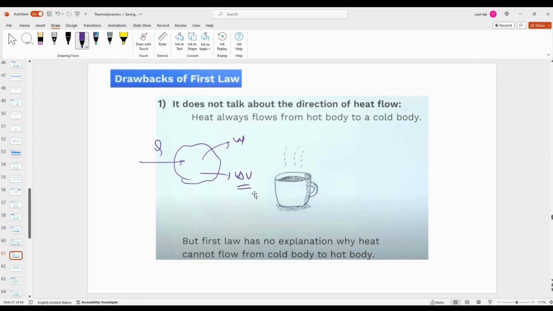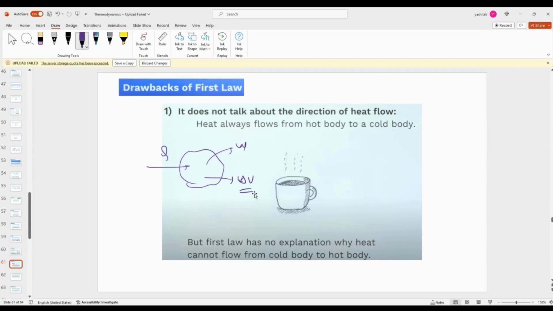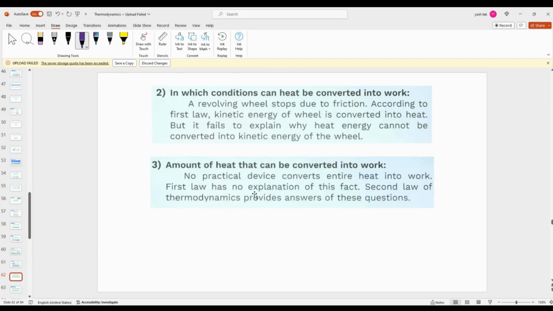That explanation was missing in the first law. Also, the first law was telling us that if you give heat, work done and internal energy will change, but when? That time factor was missing. So these couple of drawbacks were addressed by the second law of thermodynamics.